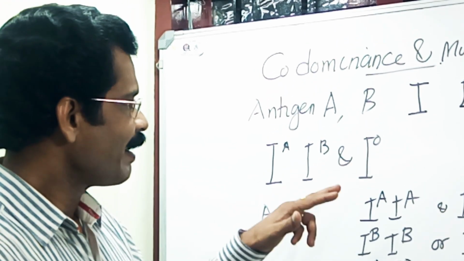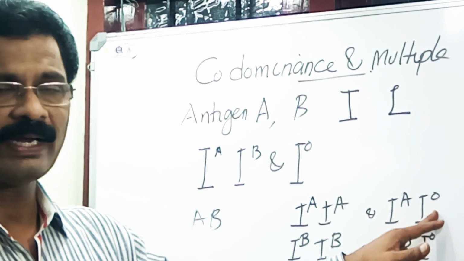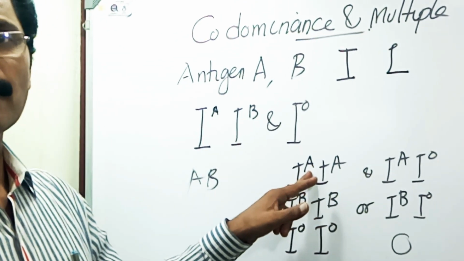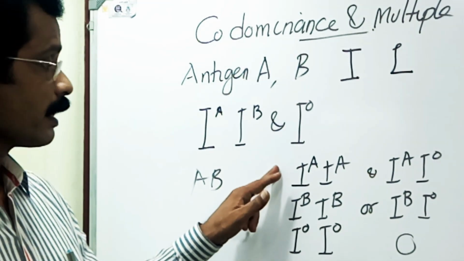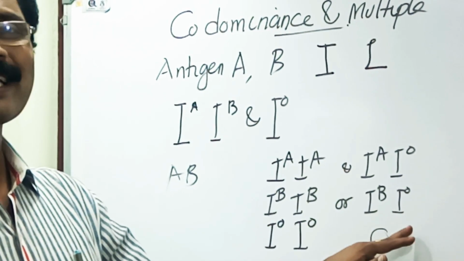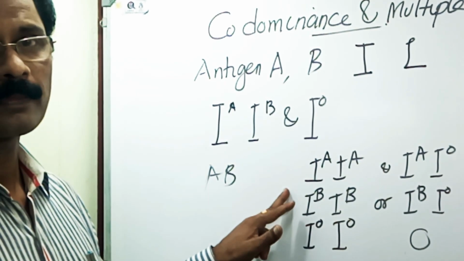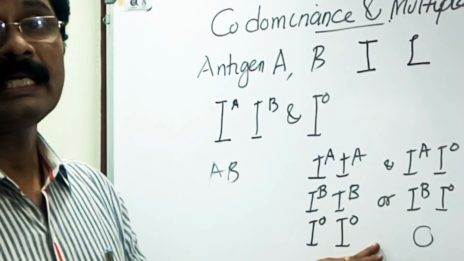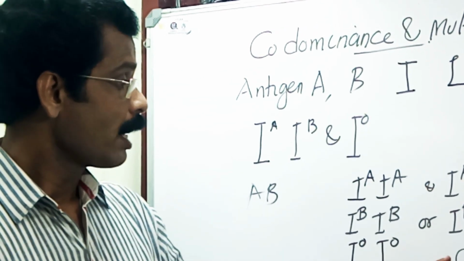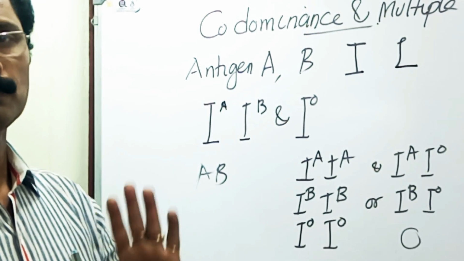What did I say? I A in the homozygous condition, or I A I O in the heterozygous condition, antigen A would be produced and the blood group will be A. Similarly, when I B is present in the homozygous or heterozygous condition, antigen B would be produced and the blood group will be B. Then I O present in the homozygous condition, not in the heterozygous condition, no antigen would be produced. Then the blood group will be O. Right?